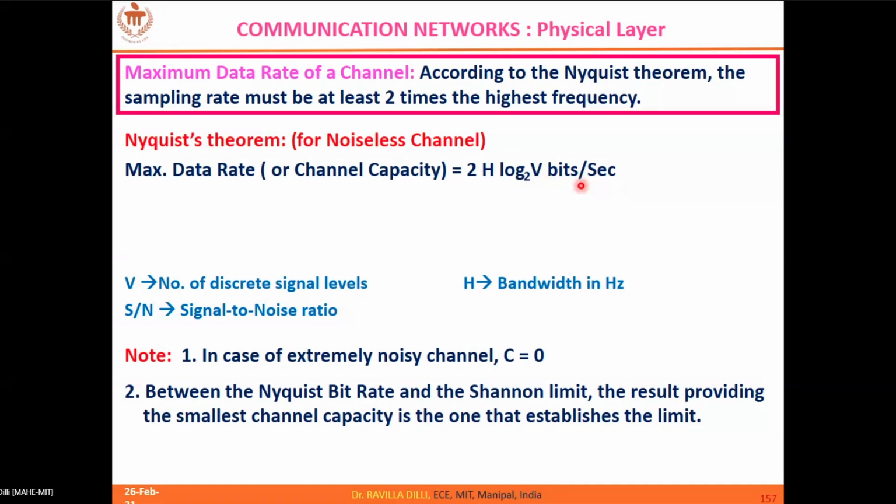For example, take a binary signal, which is digital, and you are using just 2 voltage levels. Log 2 base 2 is 1, and 2 into the bandwidth, so twice the signal bandwidth is your maximum data rate. Remember that the Nyquist theorem is applicable only for a noiseless channel.